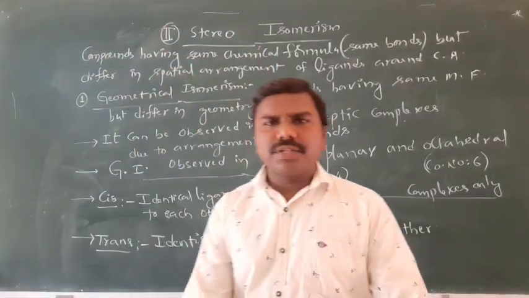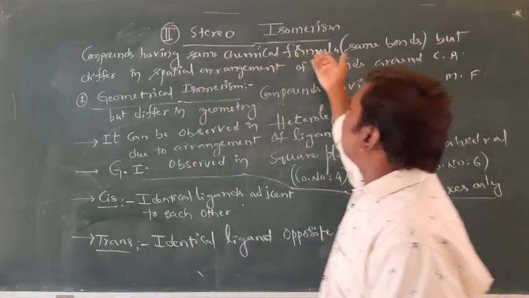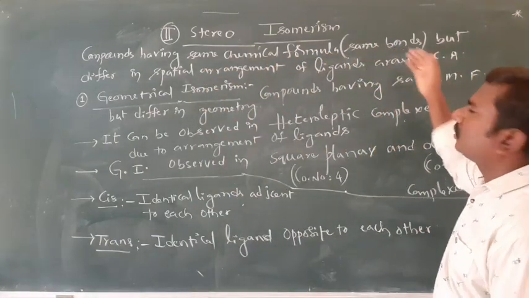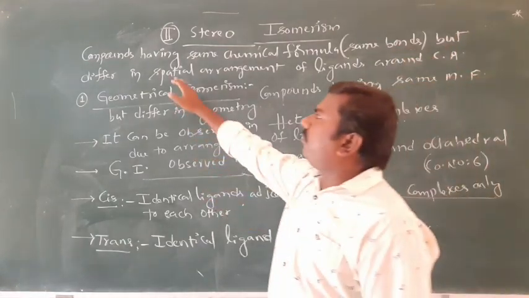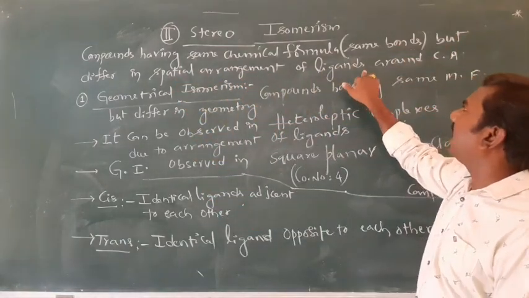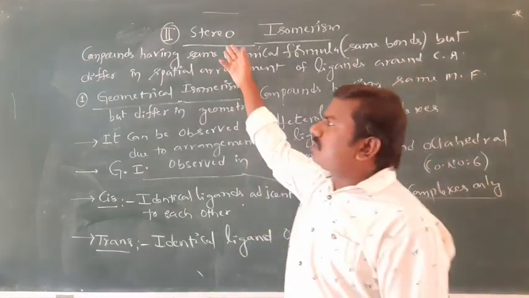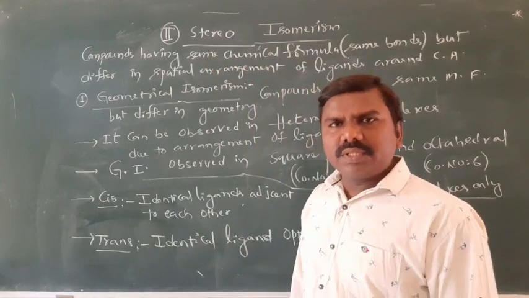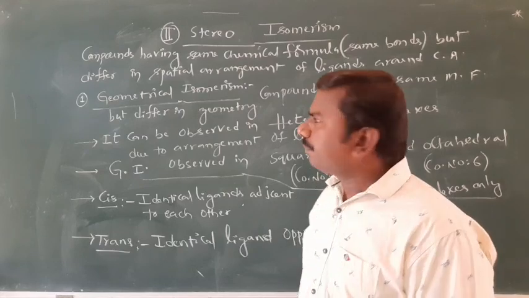Okay, definitions I have written here. Compounds having the same chemical formula, same chemical bonds, but differing in the spatial arrangement of ligands around the central atom are called stereoisomers, and the phenomenon is stereoisomerism.